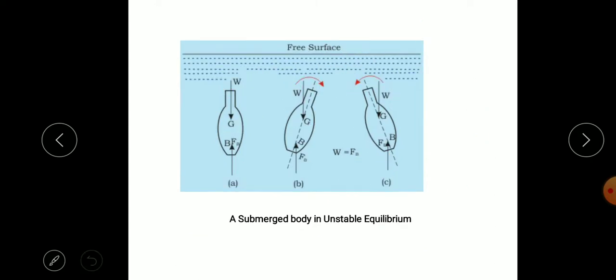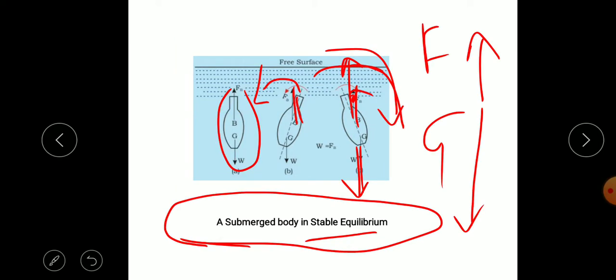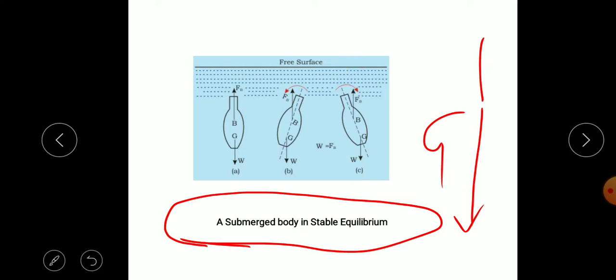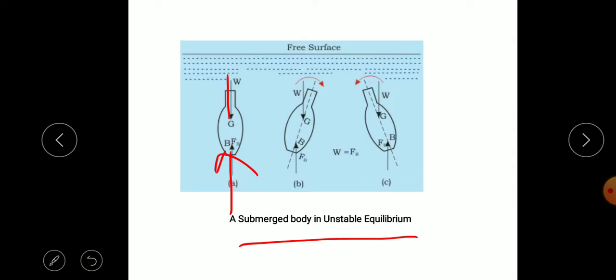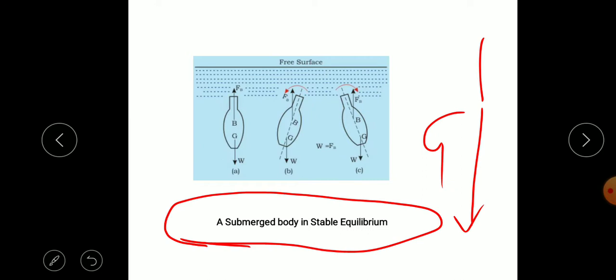Now second, we consider an unstable equilibrium. Here we have again considered a submerged body, with the force of buoyancy in a stable condition and G acting vertically downward. Here we have to see the position of G. In the first case, we assumed that in a submerged body, the weight G is below the force of buoyancy, meaning the weight is more on the downside. So G is below the force of buoyancy.